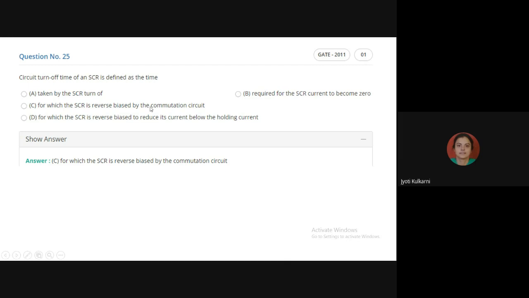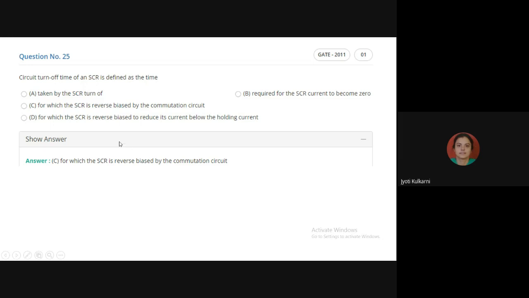That's why the commutation circuit is important. It is the time period for which the SCR is reverse biased by the commutation circuit. So the circuit is going to give you a time which is always greater than the turn off time of the SCR. So who is going to decide your off time period? Your commutation circuit, not the device.